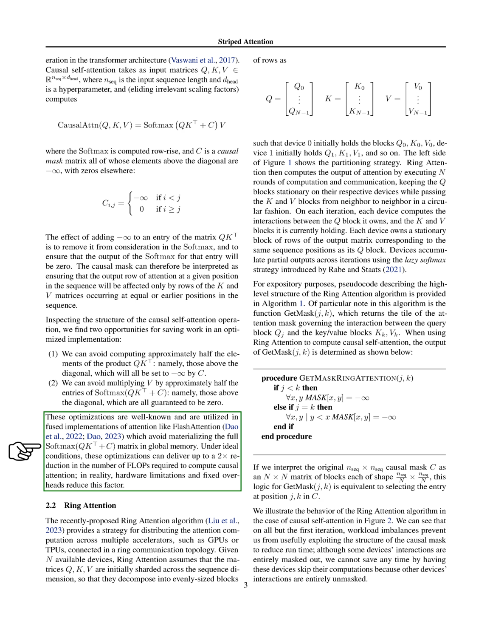These optimizations are well known and are utilized in fused implementations of attention like FlashAttention, which avoid materializing the full softmax(QK transposed plus C) matrix in global memory. Under ideal conditions, these optimizations can deliver up to a 2 times reduction in the number of FLOPs required to compute causal attention. In reality, hardware limitations and fixed overheads reduce this factor.